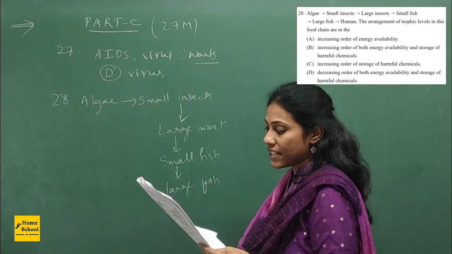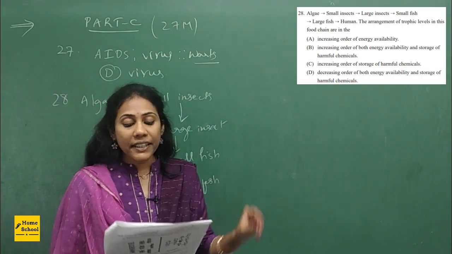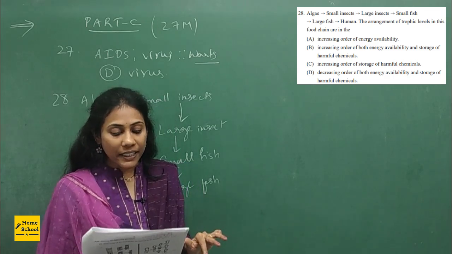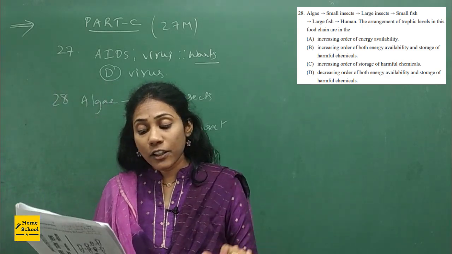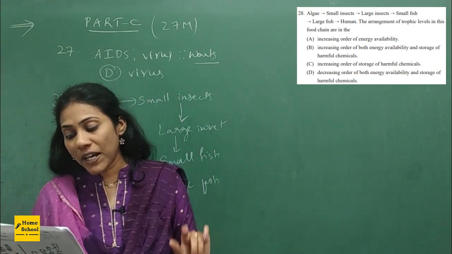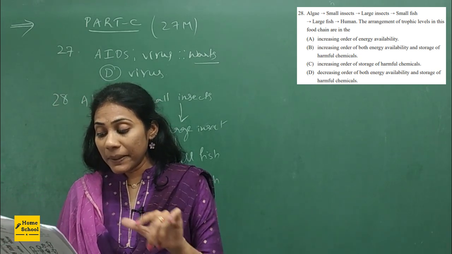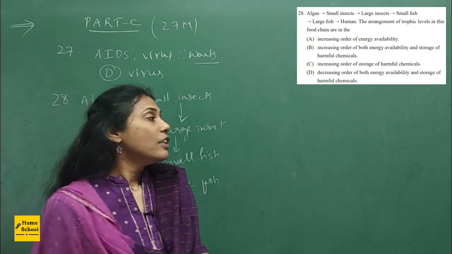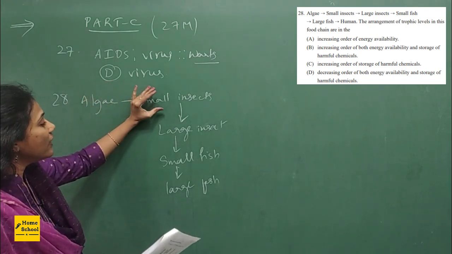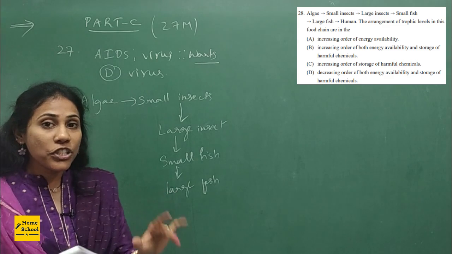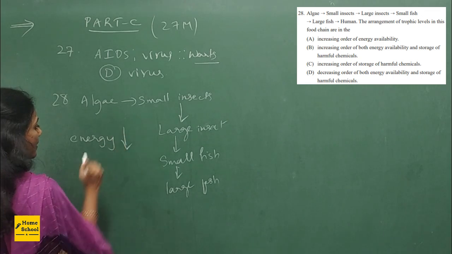And the question that they asked is, the arrangement of trophic levels in this food chain is in increasing order of energy availability; increasing order of both energy and storage of harmful chemicals; third option, increasing order of storage of harmful chemicals; and fourth one, decreasing order of both energy availability and storage of harmful chemicals. So you should carefully know the concept that as you go from one trophic level to another, the energy decreases, right? Energy availability always decreases.